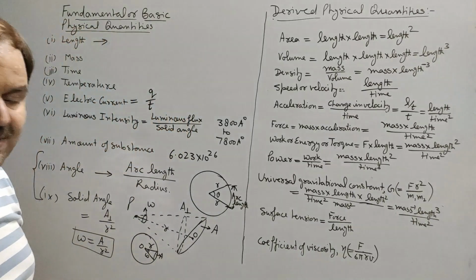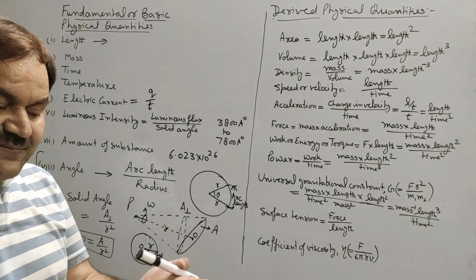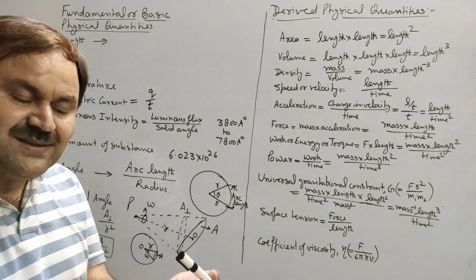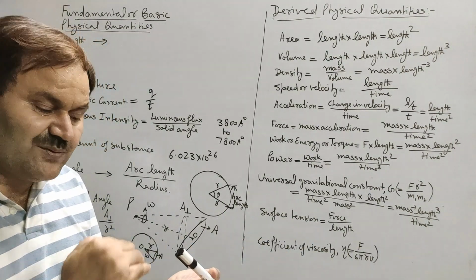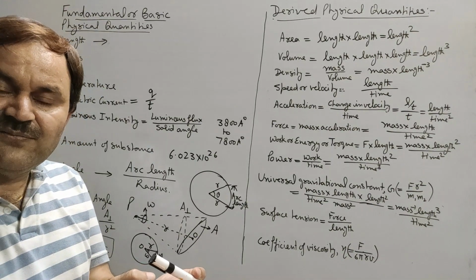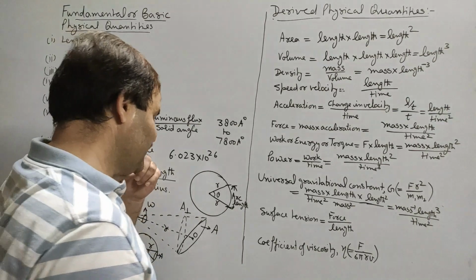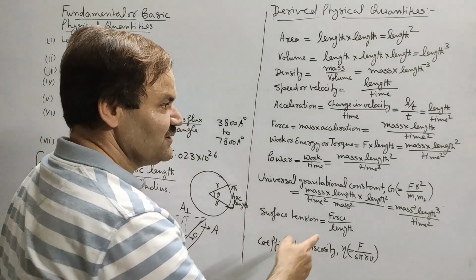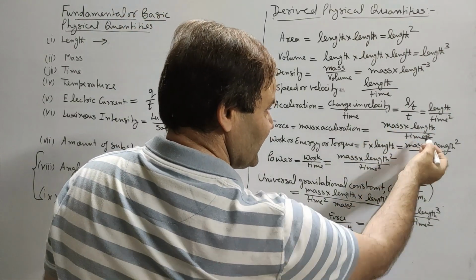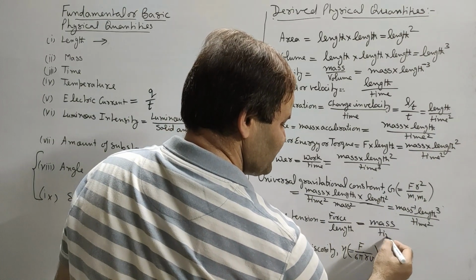Now if we come to surface tension, term surface tension is used for liquids. A free surface of a liquid acts as a stretched membrane. If it acts as a stretched membrane, then if we imagine a line over the surface of liquid, then on that line there will always act a force per unit length tangential to the surface of liquid, and that force per unit length is surface tension. Force already we are having, so this will be divided by length, so we will get length cancelled and it will become mass upon time square.